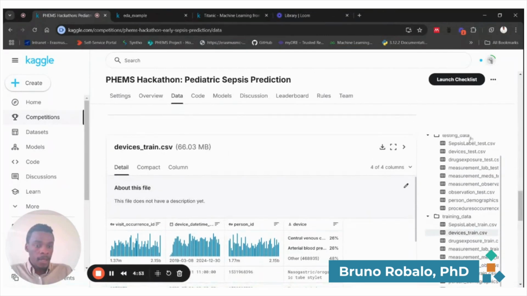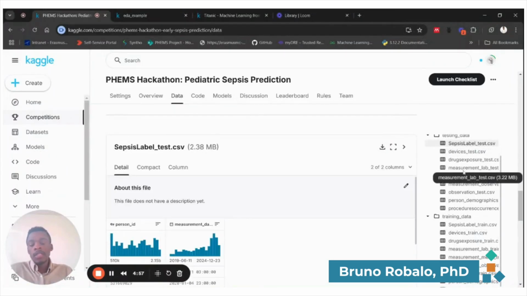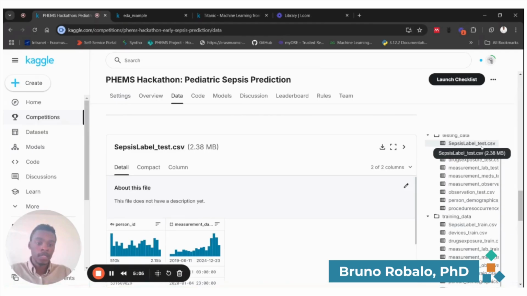Okay. And now if we go here to the testing set, it's exactly the same tables. The only difference is, of course, that you have a different set of patients for testing. And also on the sepsis label file, so the file with the outcome variable, we do not provide, of course, the sepsis label, so the outcome.